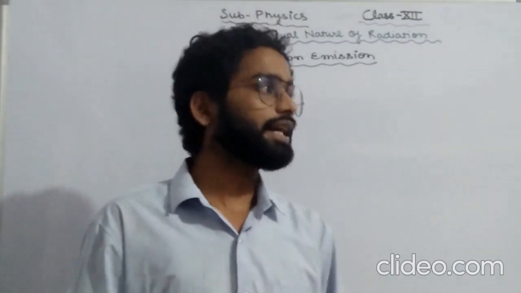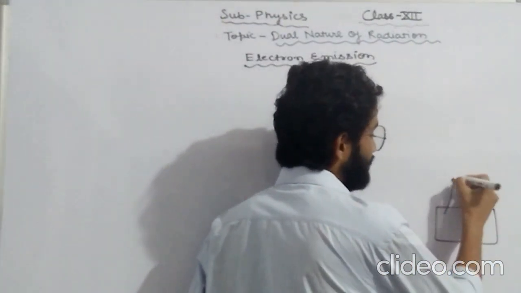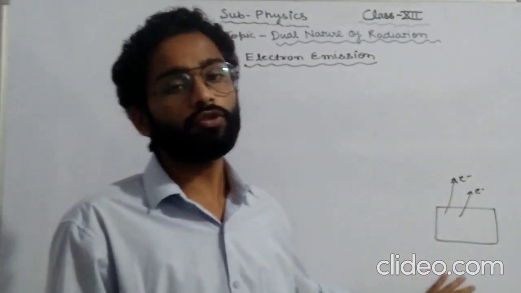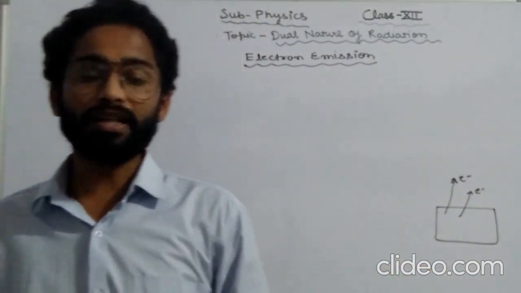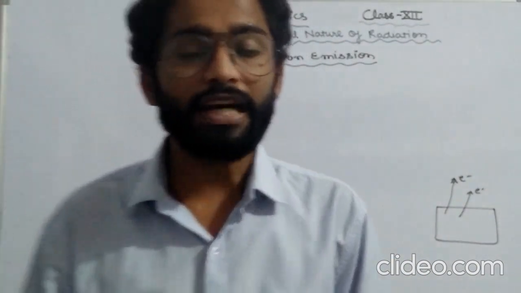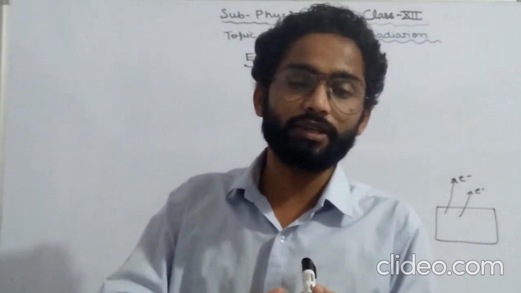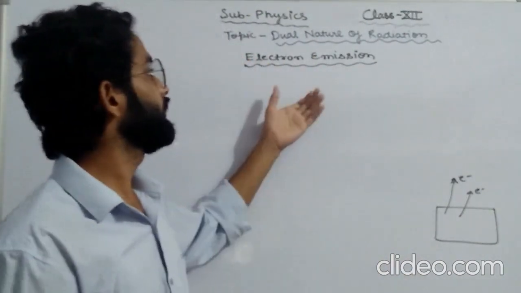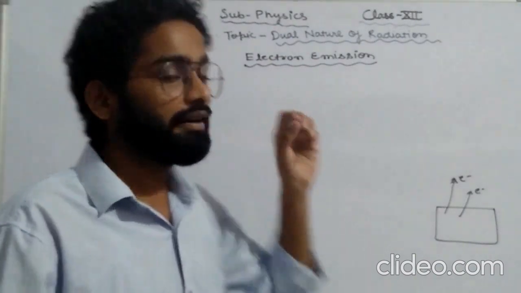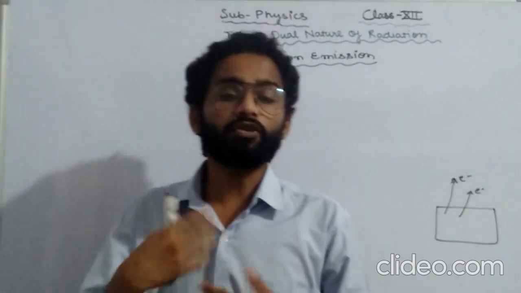What I'm saying is that the ejection of electrons from a metallic surface, when an external source of energy is given to a metal, is called electron emission. I'm repeating my sentence again. That means the ejection of electrons from a metallic surface when an external source of energy is given to the particular metal, that is called electron emission.